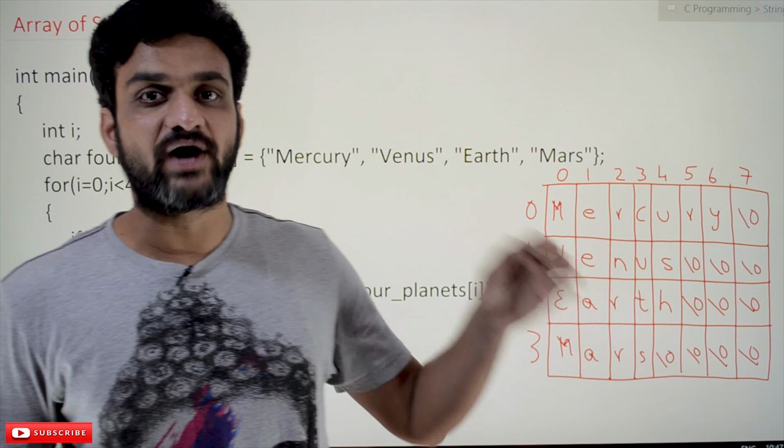This is an array. How these declarations define the statements, array of strings or array of characters, is based upon the operator precedence and associativity. Here the square brackets have the highest precedence, so this variable is considered as an array. So 4 planets is an array of characters, and as it is a two-dimensional array, it is an array of strings, because the square brackets have the highest precedence.